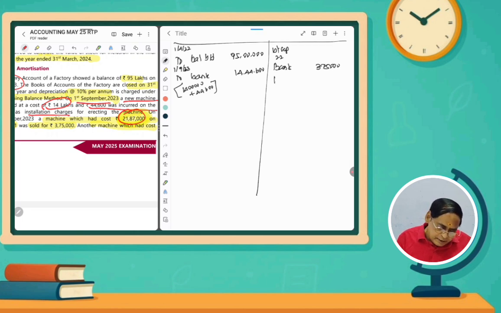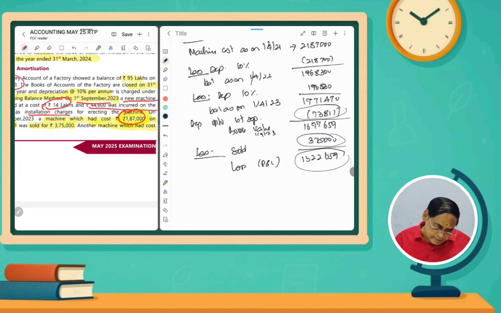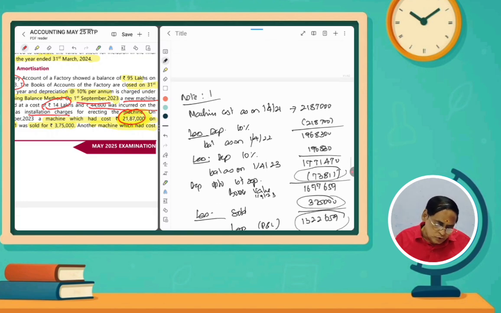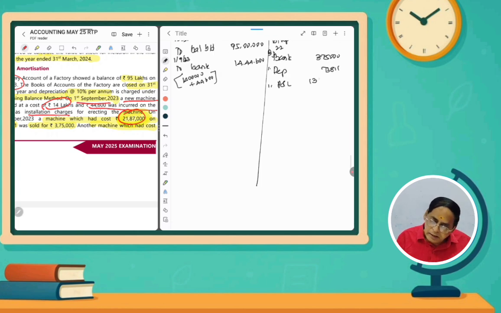And then by depreciation up to 1st September, how much? 73,811. And then loss on profit and loss account, how much? That is a loss of 13 lakhs 22,659.